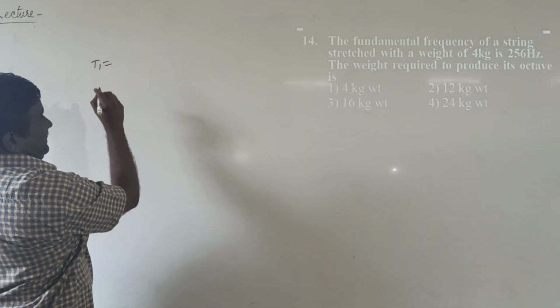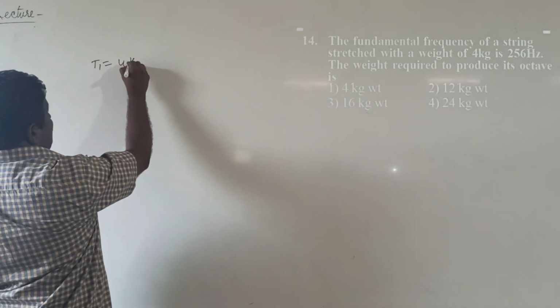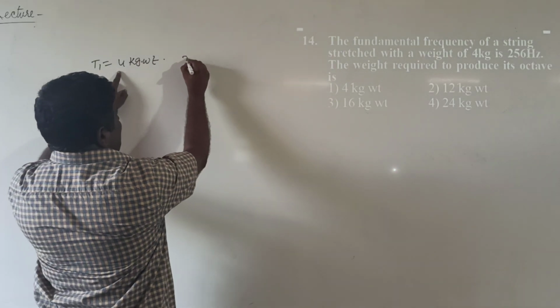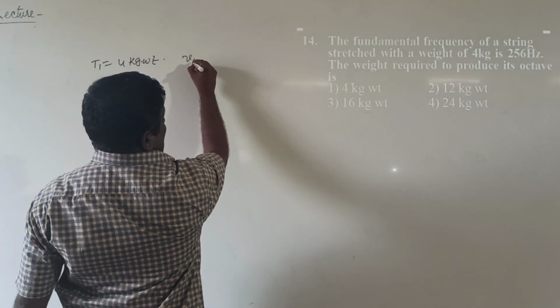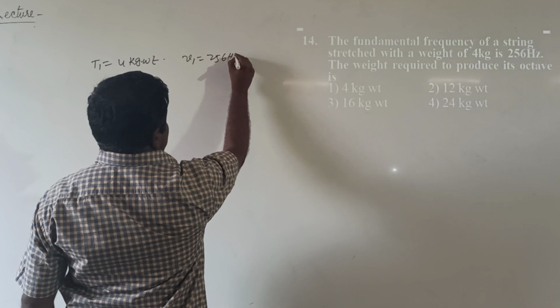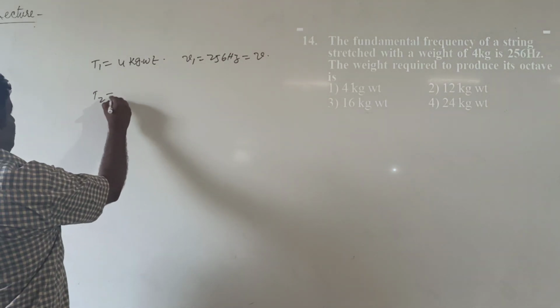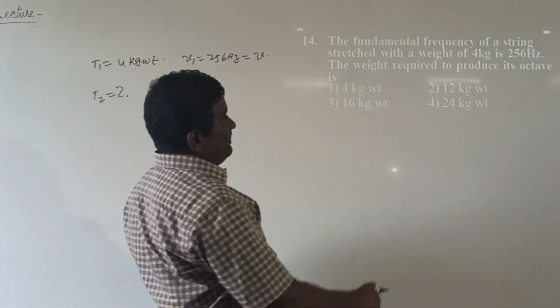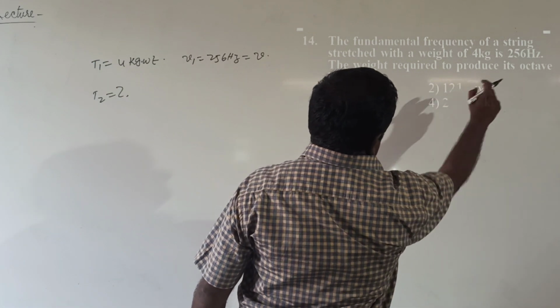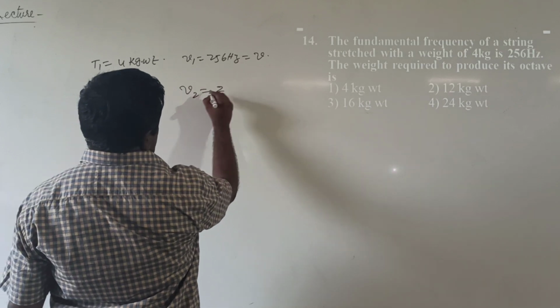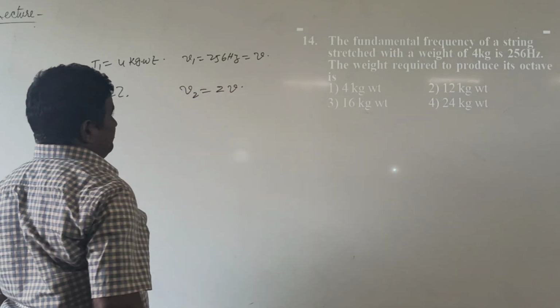The tension T1 equal to 4 kg weight, at frequency of ν1 equal to 256 Hz. It will be taken as ν. T2 equal to how much, when the frequency becomes octave. Octave means double, means ν2 equal to 2ν.